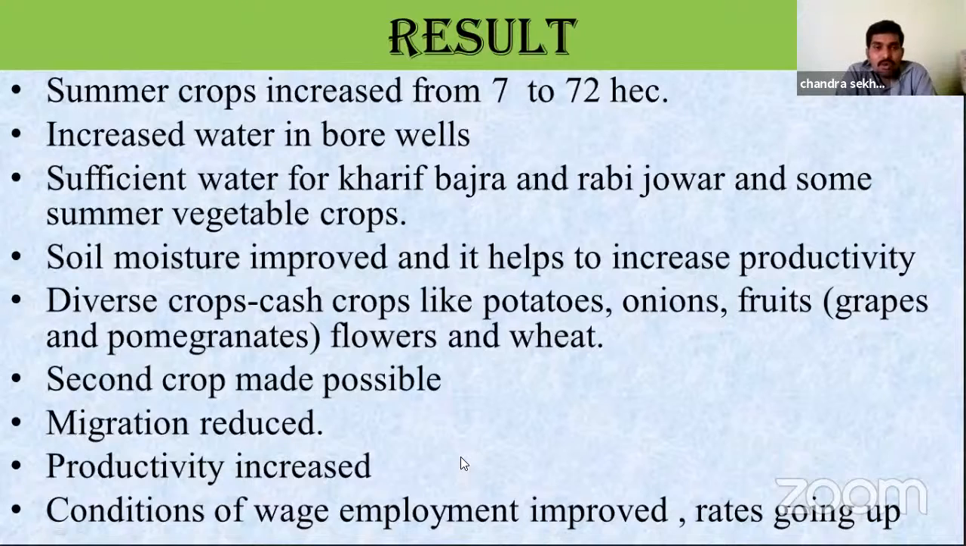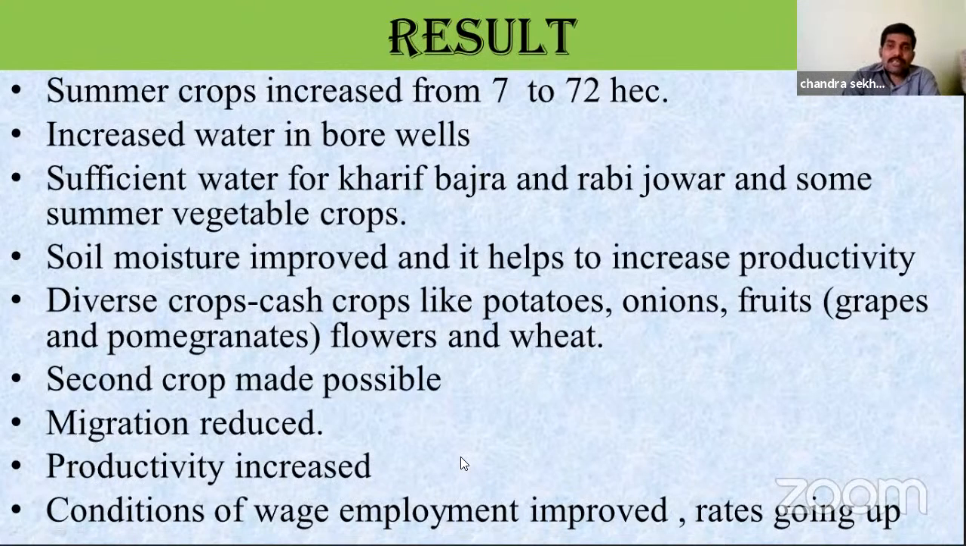Then, increased water in bore wells. Some bore wells were already there. In those bore wells, the water level or water table increased in the village. That is also a positive sign. There is sufficient water for Kharif bajra and Rabi jowar, and some summer vegetable crops also.